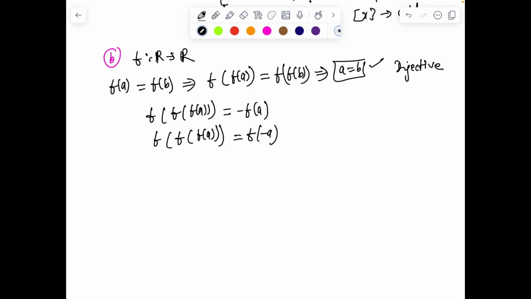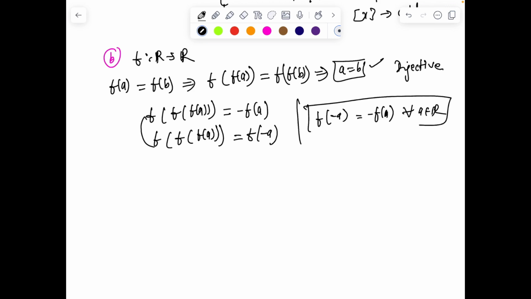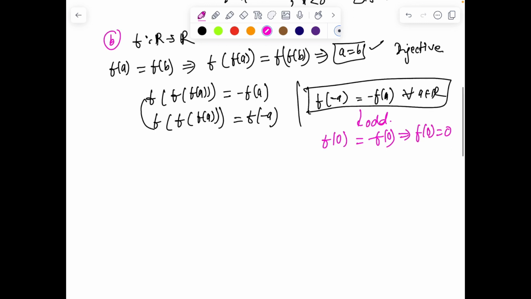So from these two observations, we get f of minus a equals minus f of a for all a belonging to R, and that shows the function is an odd function as well. So we have an injective and odd function. Clearly, if I put a equals 0, f of 0 is minus f of 0, and that forces f of 0 to be 0.